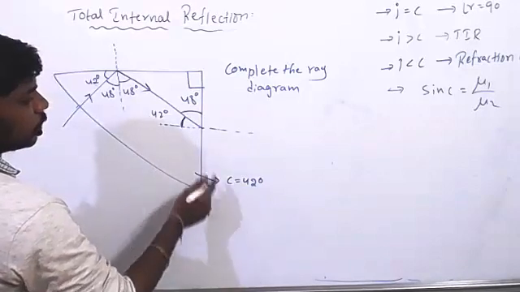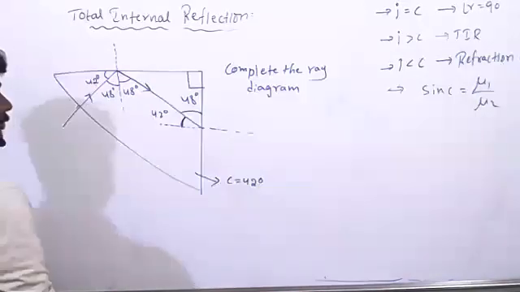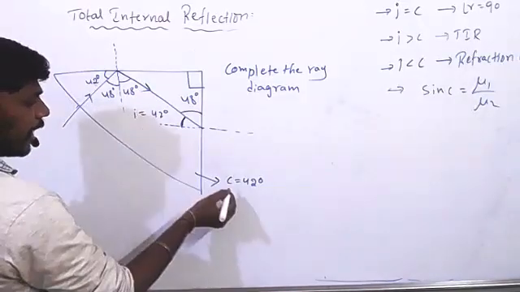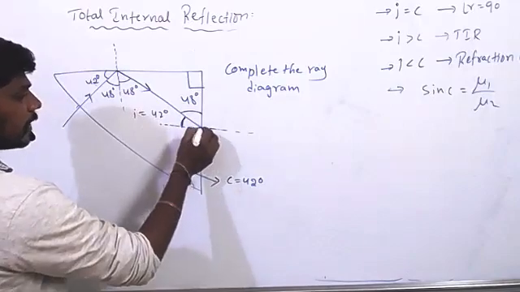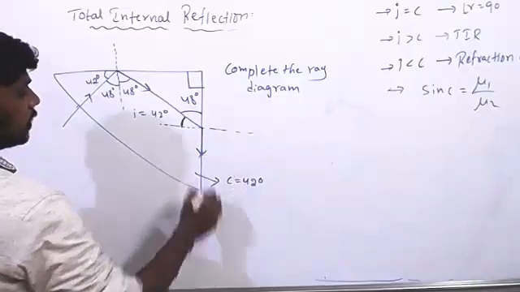Critical angle is also 42. What will happen? Will it refract or what? Along the surface. So this is the diagram.